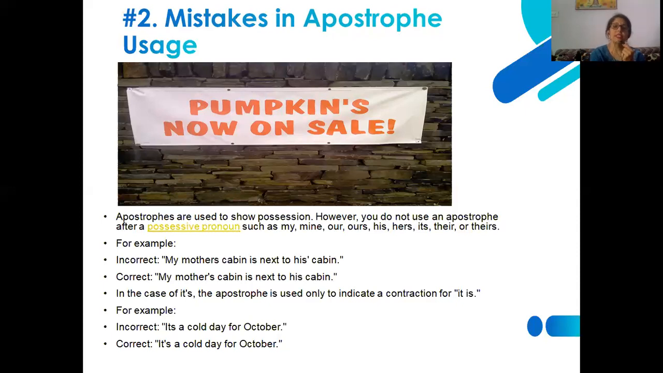In the case of it's, the apostrophe is generally used to indicate a contraction of "it is." So it's means a contraction of the words it is. So "Its a cold day for October" is wrong, because here it gives the sense of it is. Once it is giving the sense of it is, in that case you have to use the apostrophe.